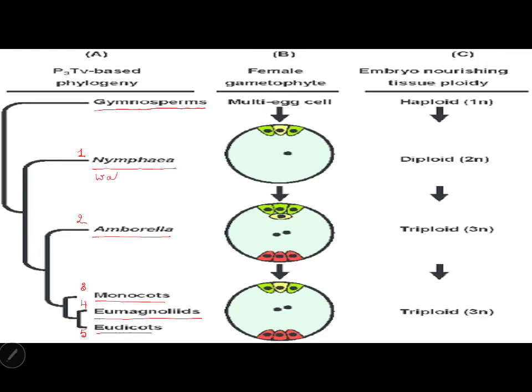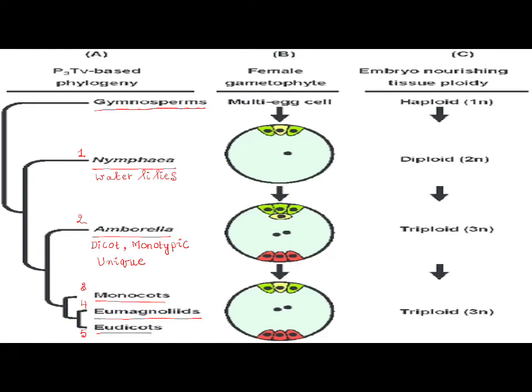Nymphaea are water lilies. They have a common ancestor. Amborella is also a dicot, so it is not different from dicots. But this is a monotypic genus. That means it has only one species. Unique angiosperm, unique plant: only one species and one genus.